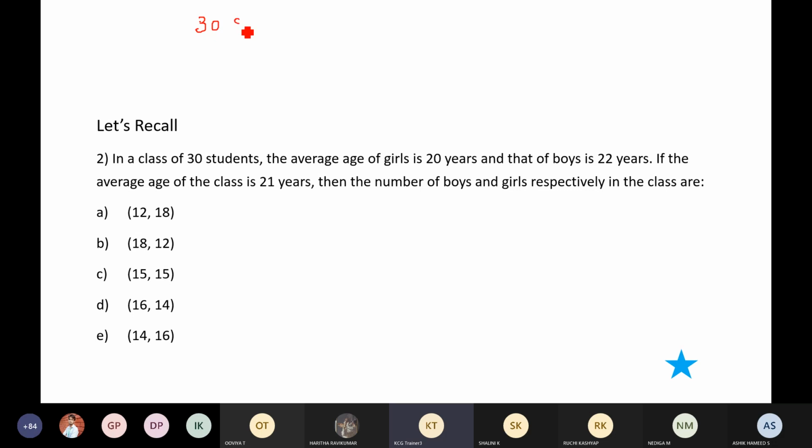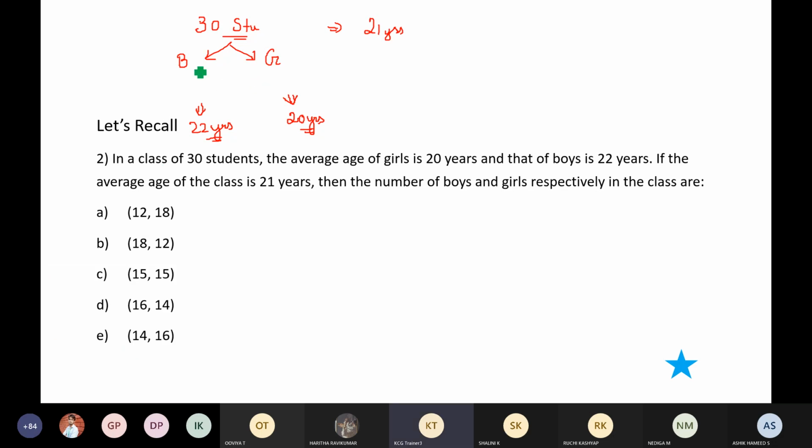Totally there are 30 students. So some are boys and some are girls, obviously. But how many boys, how many girls, I don't know. But the average age of boys is 22 years and the average age of girls is 20 years. The average age of girls is 20 years. The average age of boys is 22 years. And put together, their combined average is 21 years. Okay, now this is excellent.